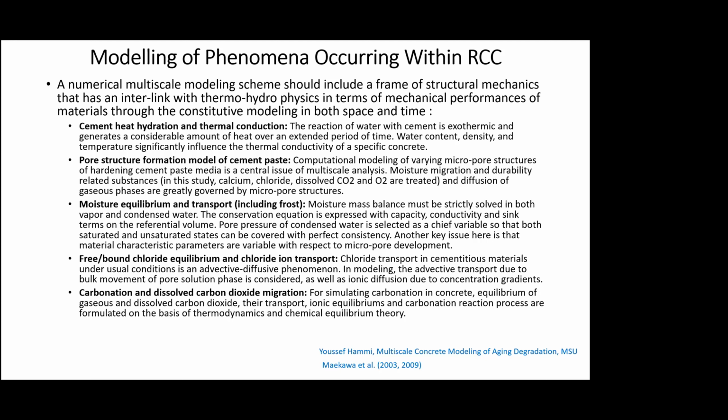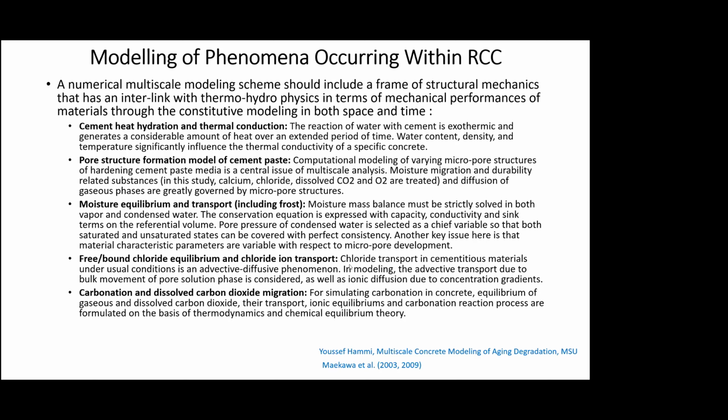And you need to have the mass equilibrium, you have to have the temperature equilibrium, all these things. So thermodynamics and chemical equilibrium theory has to be applied for these multi-scale to understand what is happening in truth, without any sort of simplification. All these things have to be taken into account.